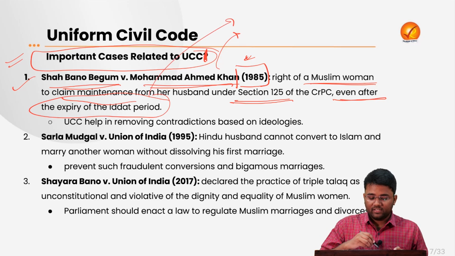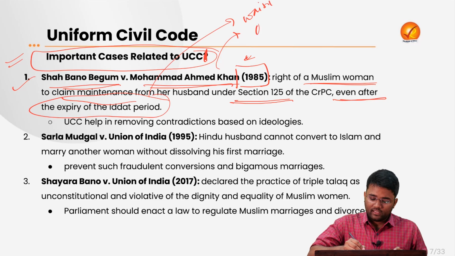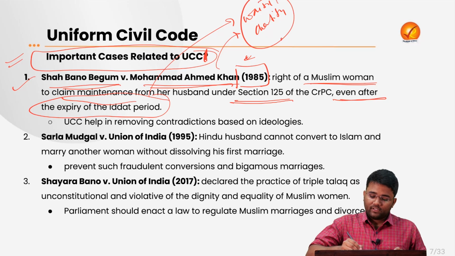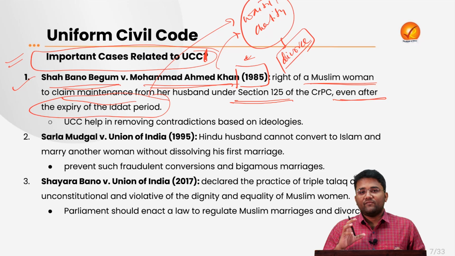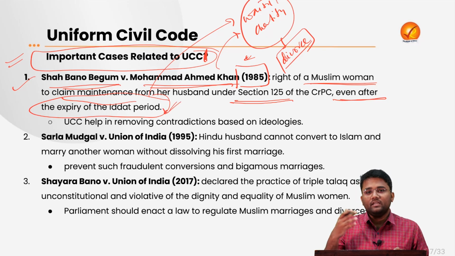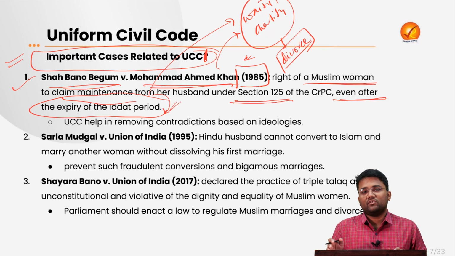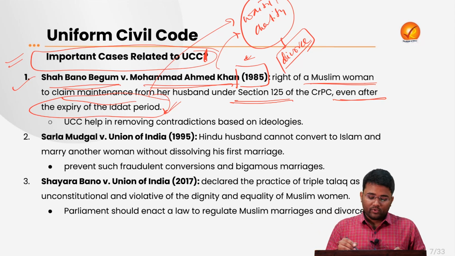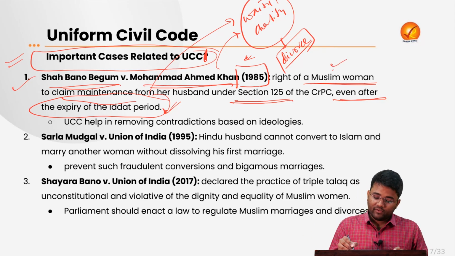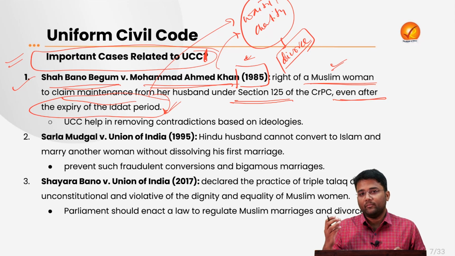What does this iddat period mean? Iddat period is a short waiting period, or you can say chastity period, which every woman has to go through after the divorce or after the death of the husband. So this is a waiting period in which she can't marry any other person. After the completion of this iddat period, she can marry any other person or do other things. So the Supreme Court says that even if the iddat period has been completed, even after that, Muslim women have the right to get maintenance from the husband who has divorced her.